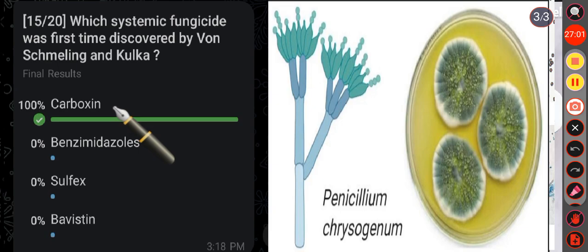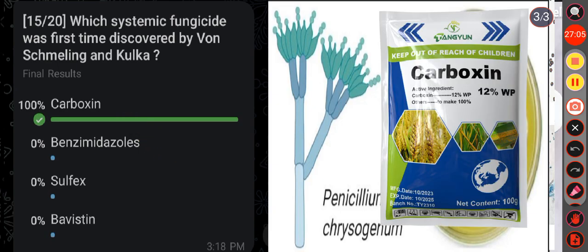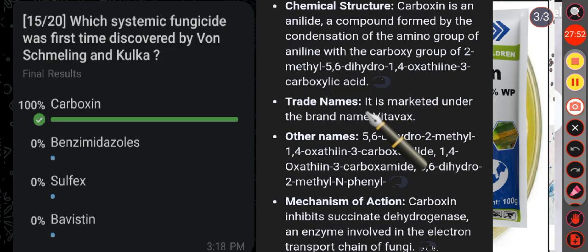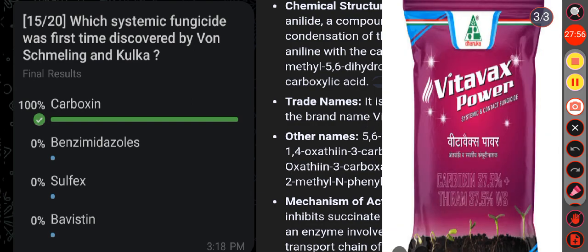Remember, carboxin is a systemic fungicide and seed protectant used as a seed treatment to prevent seedling diseases in cereals and other crops. And it is a narrow spectrum fungicide, meaning it is effective against a limited range of fungal disease. And remember, it is marketed under the brand name, that is Vitavax.